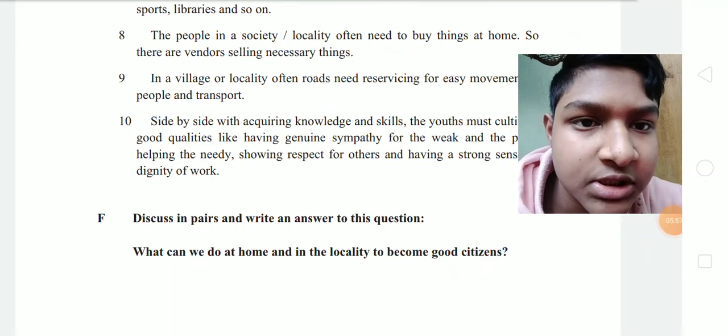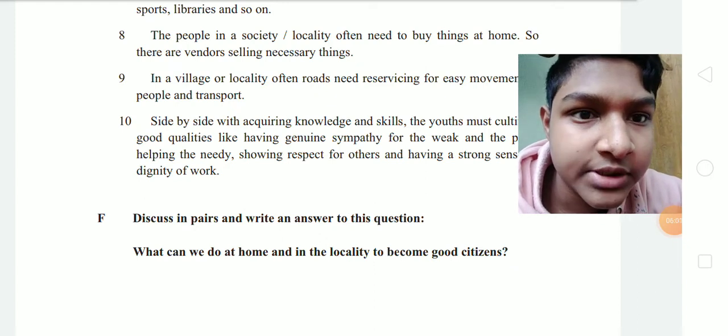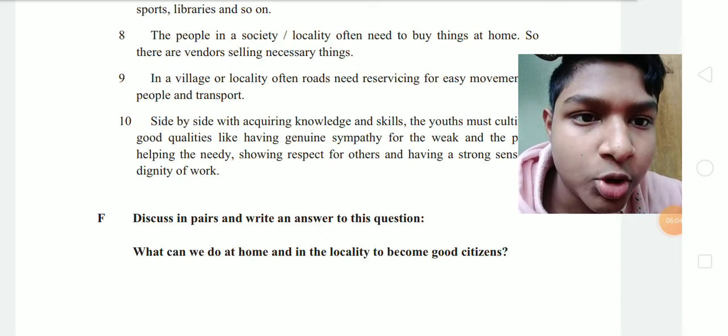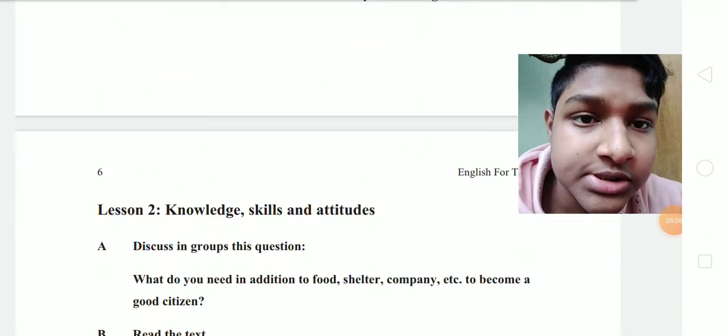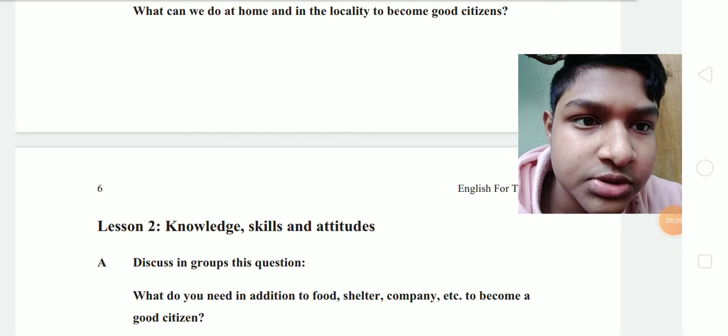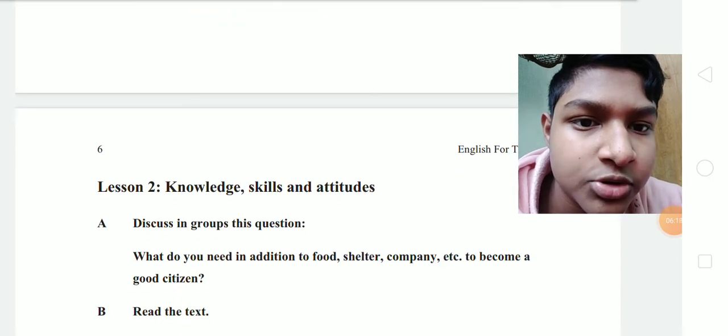F. Discuss in pairs and write an answer to this question. What can we do at home and in the locality to become a good citizen? Lesson 2. Knowledge, skills, and attitudes. Discuss in group this question. What do you need in addition to food, shelter, company, etc. to become a good citizen?